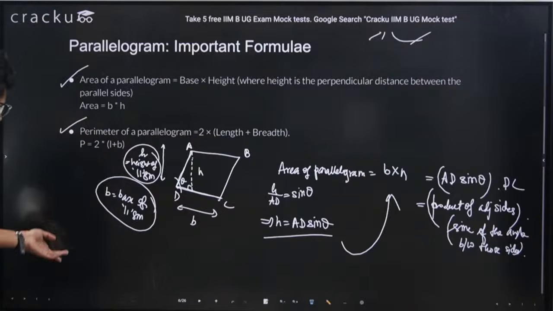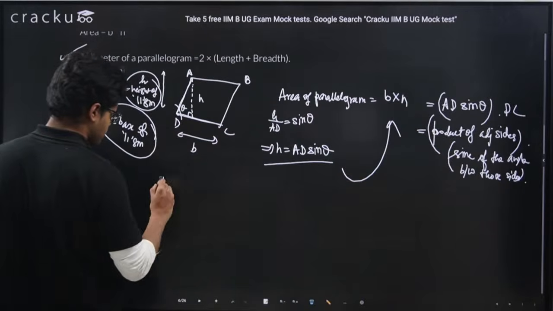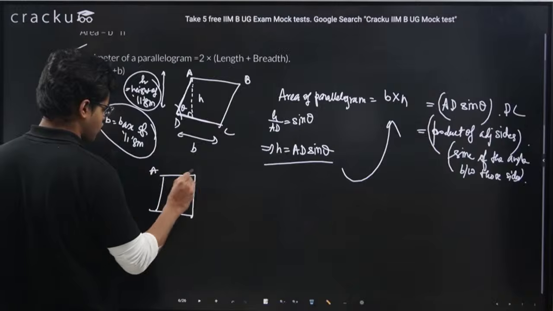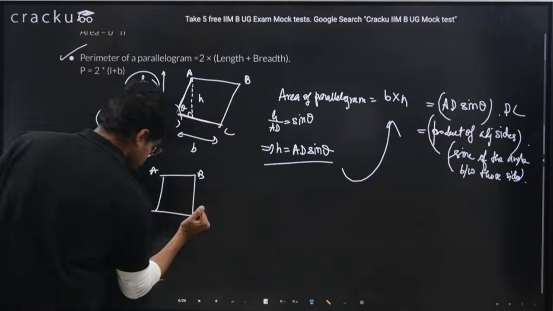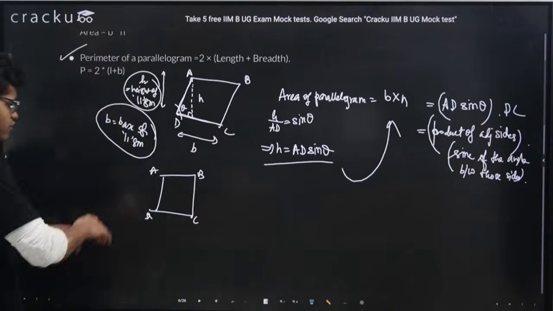Now perimeter is very simple. Perimeter we know. Let's say this is our parallelogram. Perimeter means the boundary surrounded by this parallelogram.